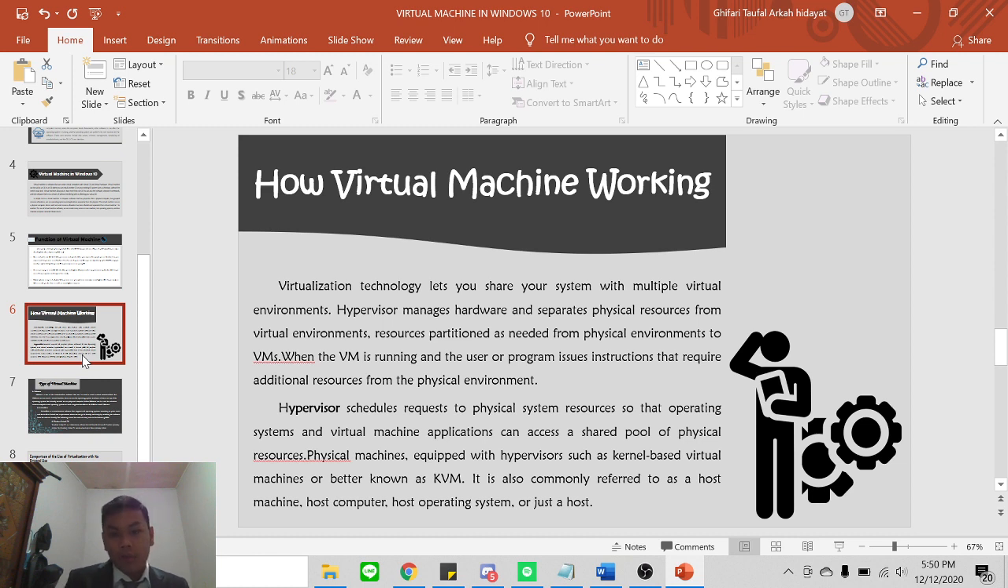And how does a virtual machine work? Virtualization technology allows you to share your system with multiple virtual environments. When the virtual machine is running and the user or program uses instructions that require additional resources from the physical environment, the hypervisor schedules requests for the physical system resources so that the operating system and virtual machine application can access and share a pool of physical resources. The physical machine is equipped with a hypervisor such as kernel-based virtual machine, or better known as KVM. This is also commonly referred to as the host machine.